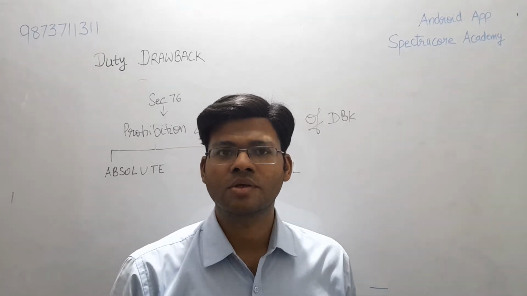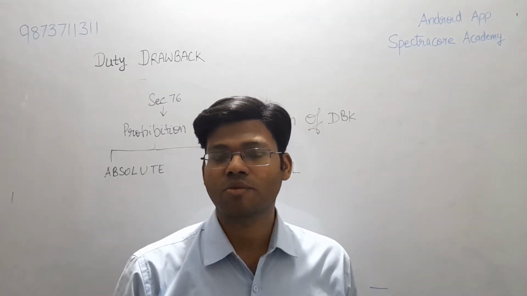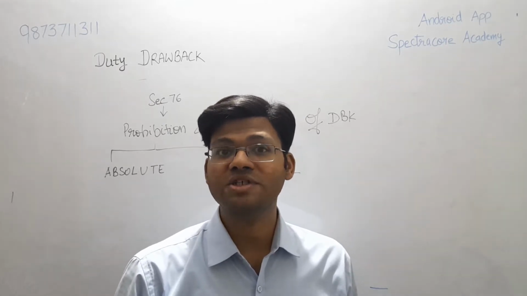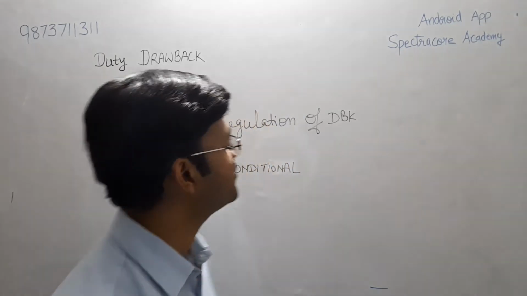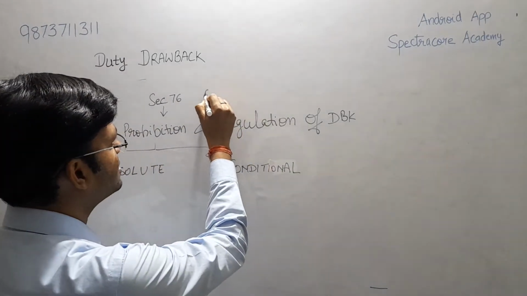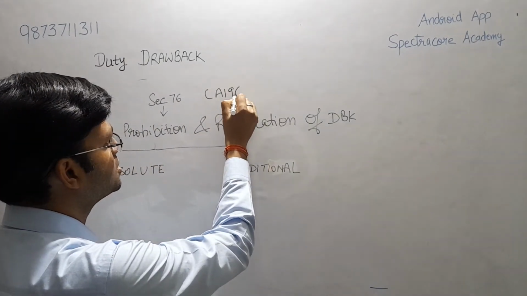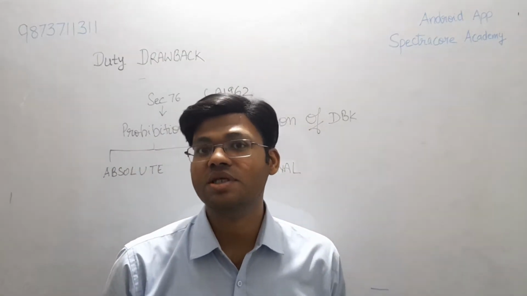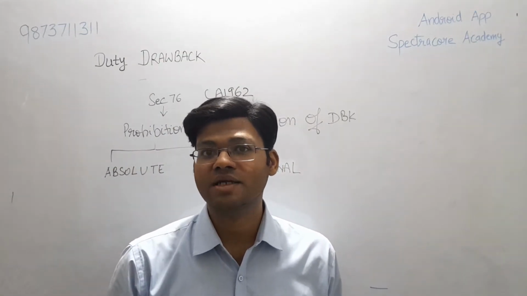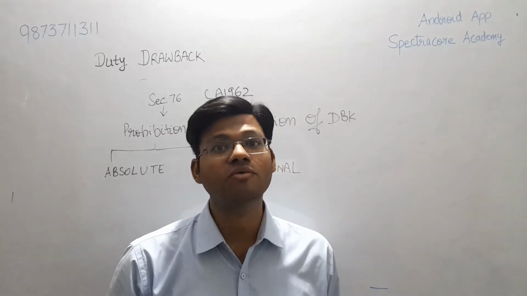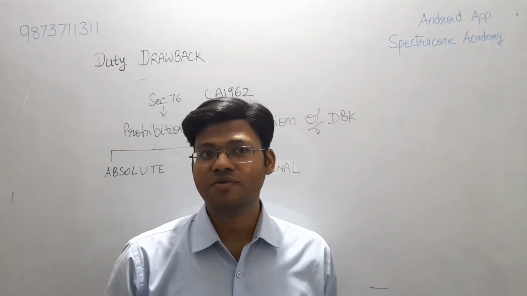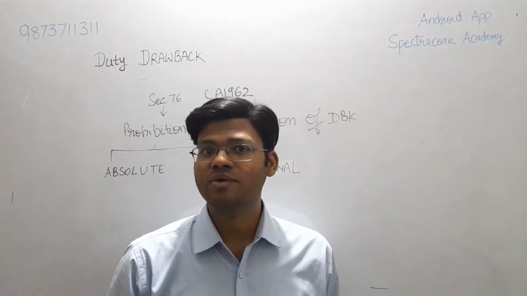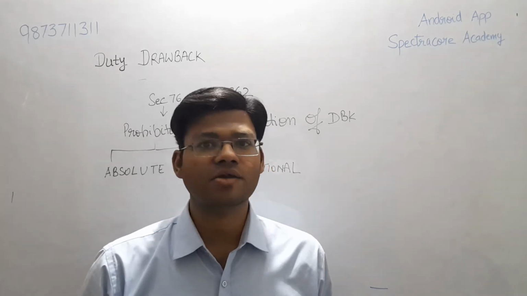Hello friends, in today's video we will be taking an important topic, and that is the drawback extension, the prohibition and regulation of drawback under section 76 of Customs Act 1962. Drawback is a facility that is given to the exporter for the facilitation of trade so that they can be encouraged for earning more and more foreign exchange. Now this foreign exchange is a part of the government treasury and equally convertible currency is given to the exporters.